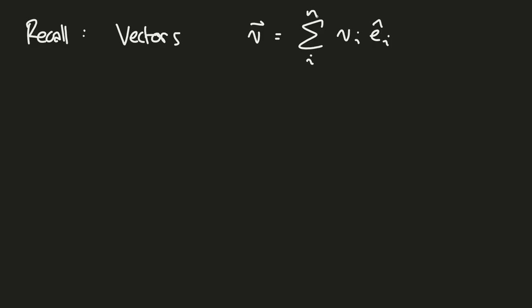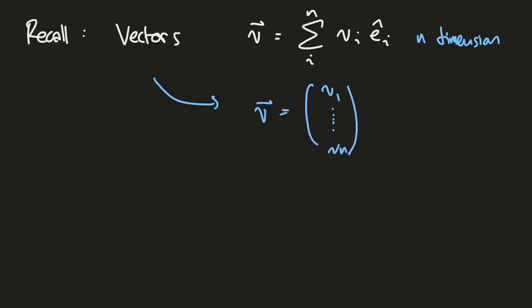To start, we recall the vector concept: vectors can be written as a linear combination of components corresponding to each arbitrary direction in geometric spaces, e_i, in an n-dimensional vector space. Vectors can be rewritten as a matrix, because a vector has a matrix representation, as we know from the previous video.